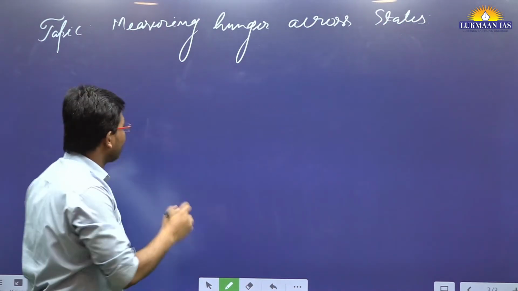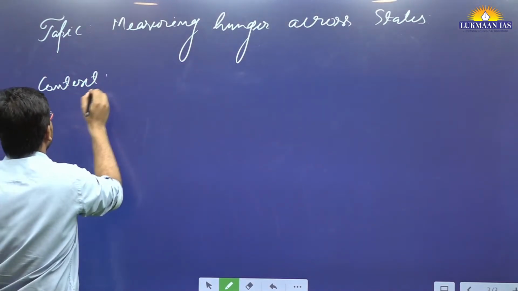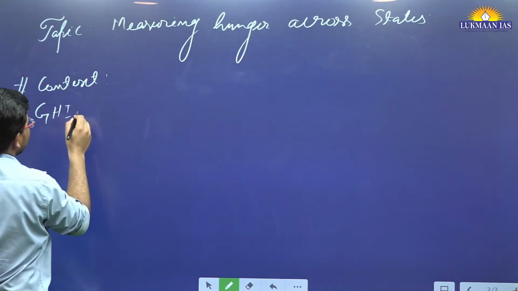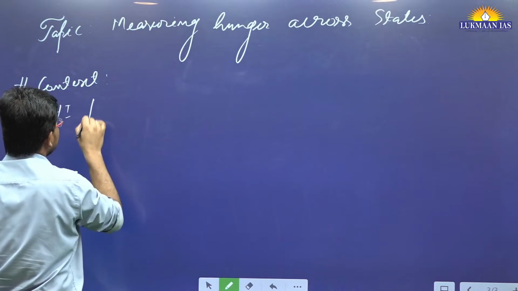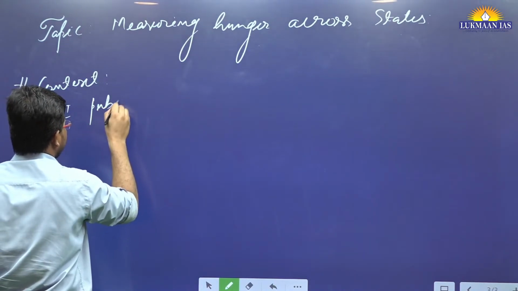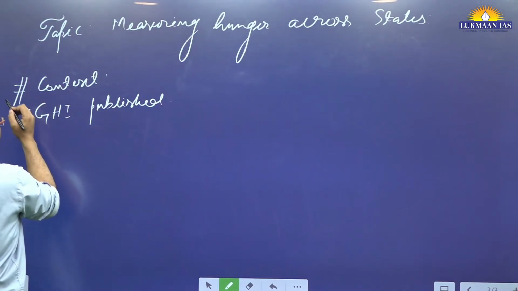Now, what is the context of this particular topic? Why did this topic come? Because recently the Global Hunger Index was published.